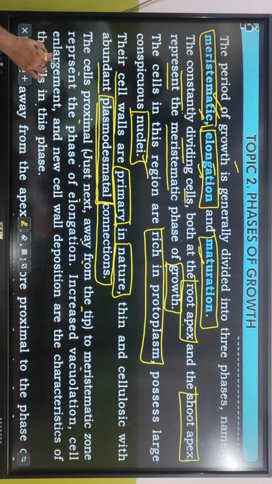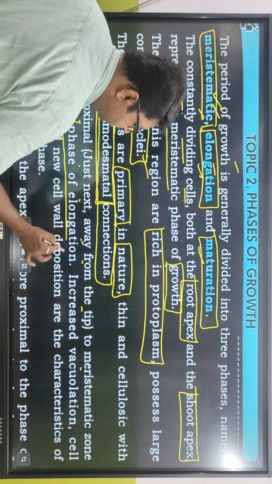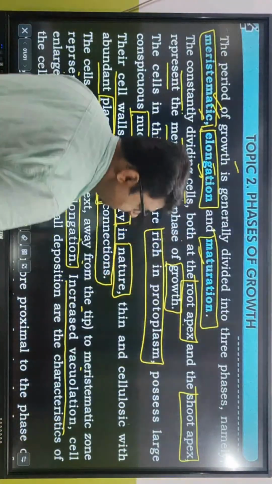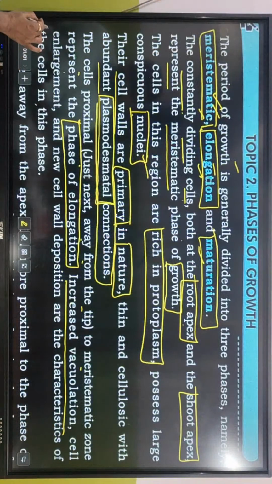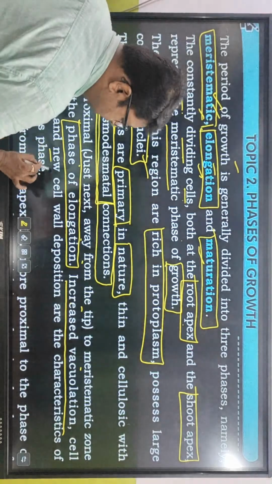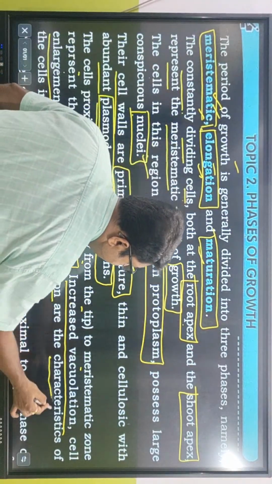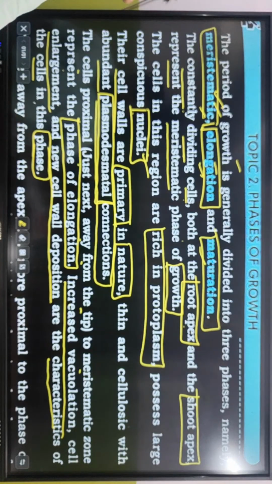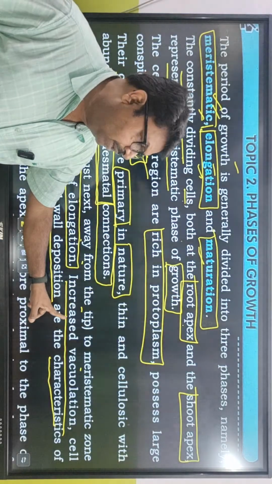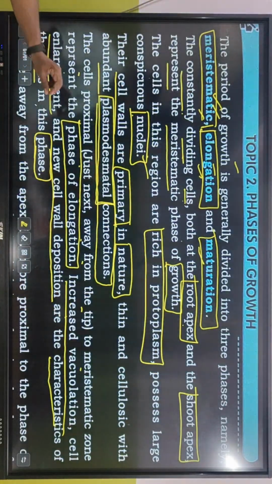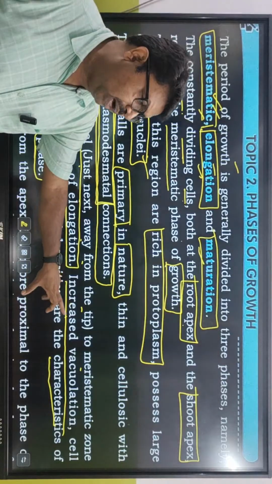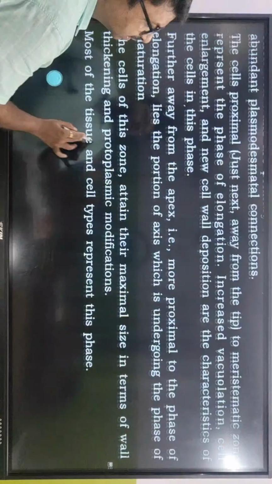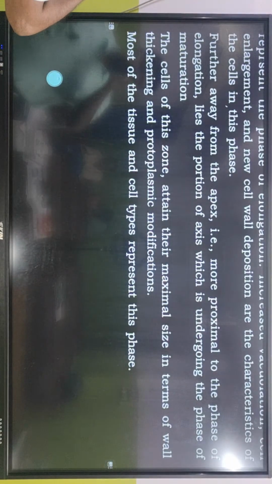The cells proximal to the meristematic zone, just next away from the tip, represent the phase of elongation. Increased vacuolation, vacuolar size increases. Cell enlargement and new cell wall deposition are the characteristics of the cells in this phase.